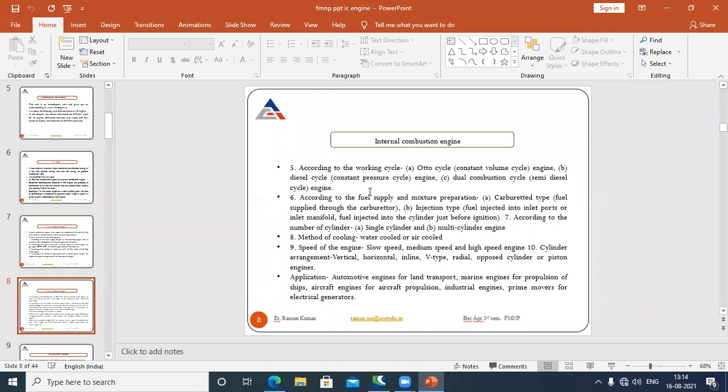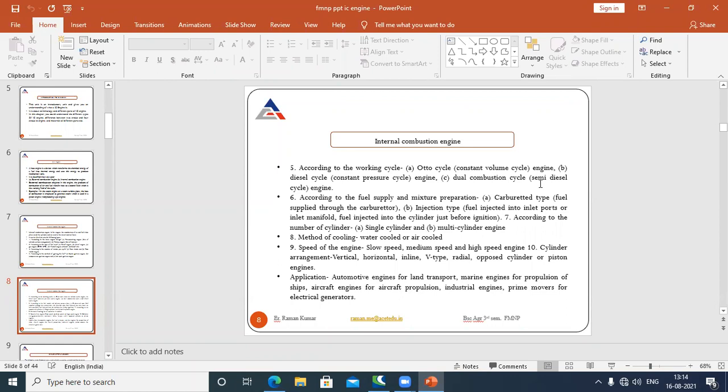Number 2, we have the diesel cycle. It consists of a constant pressure cycle, and this is mostly used for diesel engines. Next we have the dual combustion engine. This dual combustion engine is mostly used for semi-diesel and fuel engines.